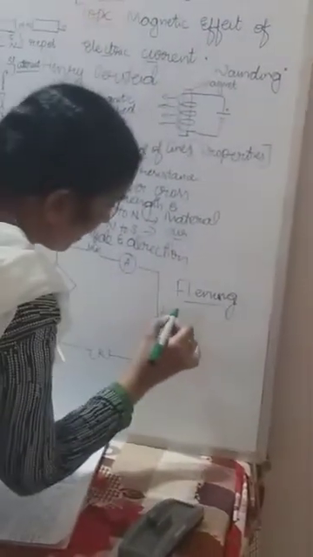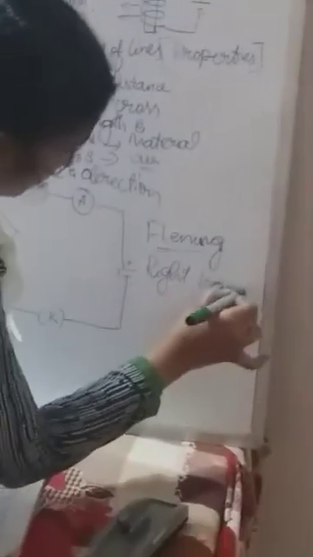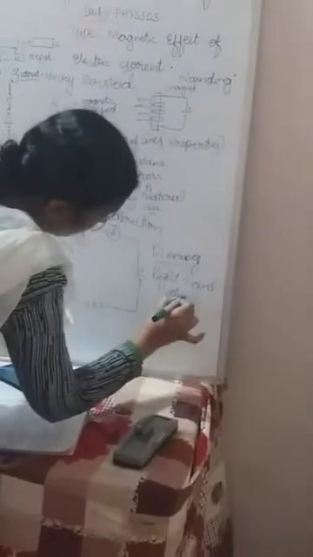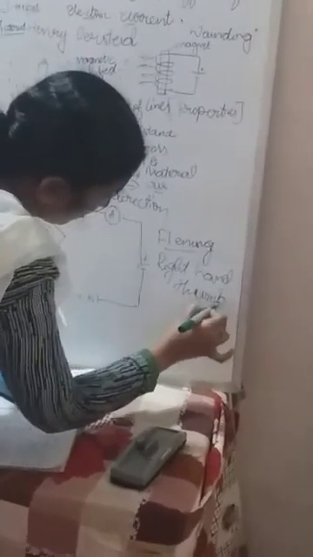Today we have to discuss one rule, that is Fleming's right hand thumb rule. Keep in mind.